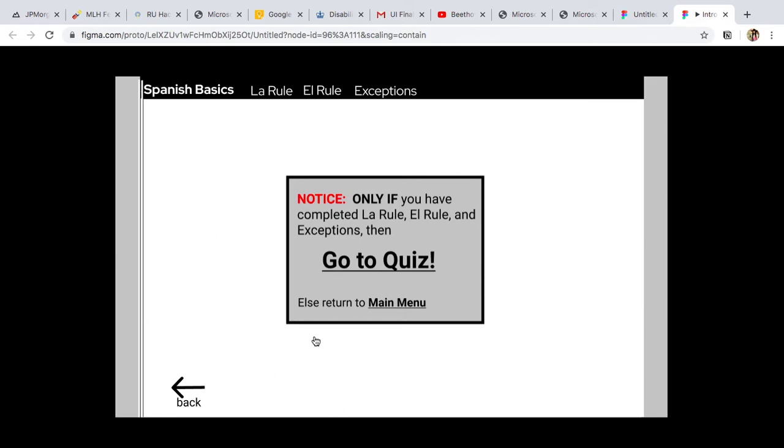And so the fun part about this one is that the only way you can get to the quiz is by opening all three of the modules, the la and exceptions. So there's a bright red notice just in case. Then you can go to the quiz if you did get through everything. But if I didn't, say I started here first, I could go to the main menu.